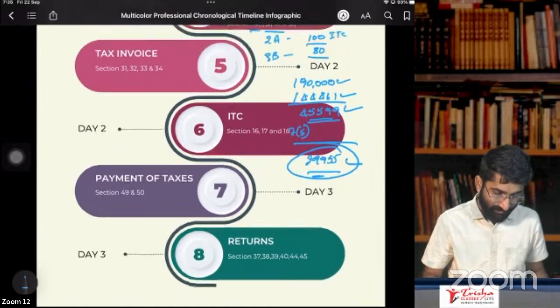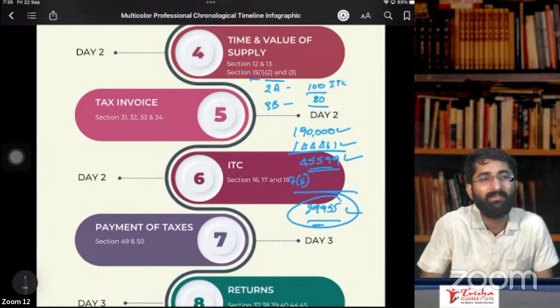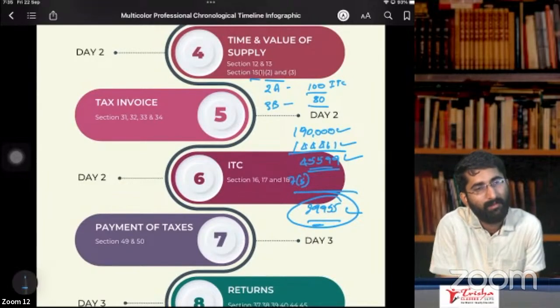Yes, so that is about section number 15, inclusions. Section number 15, subsection 3 is about what are the exclusions here. What will be the exclusions?